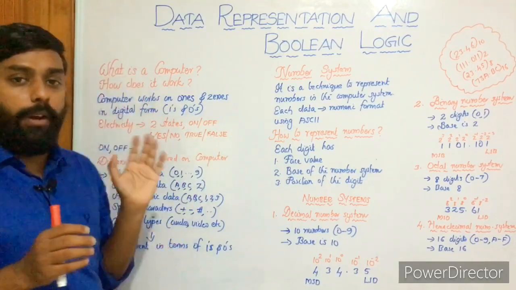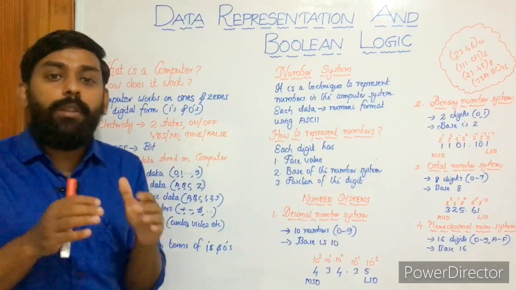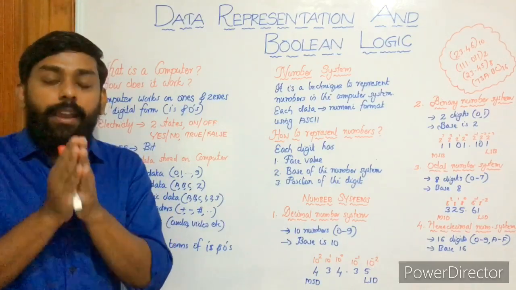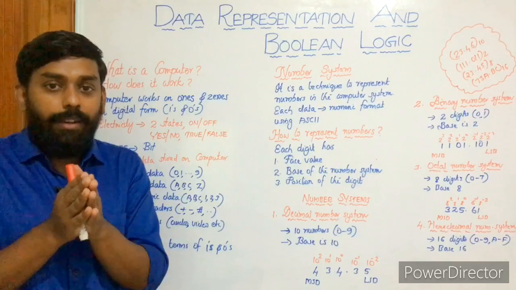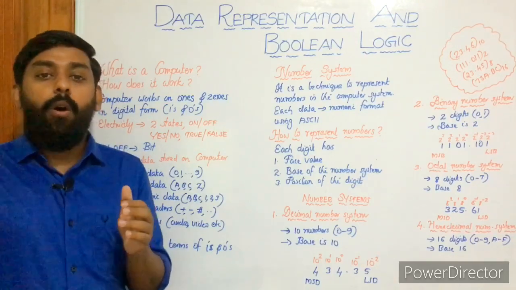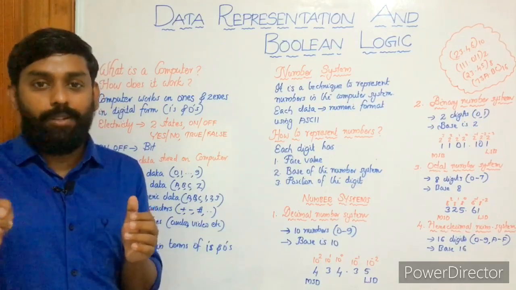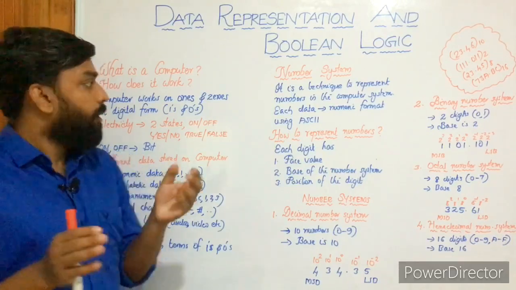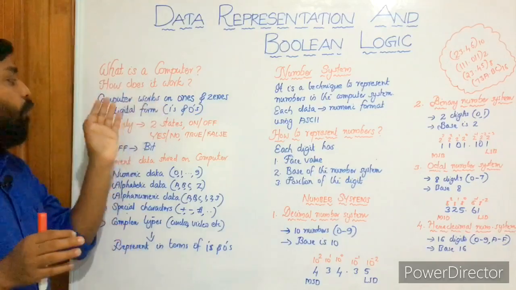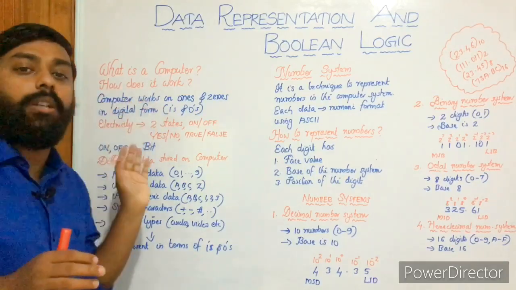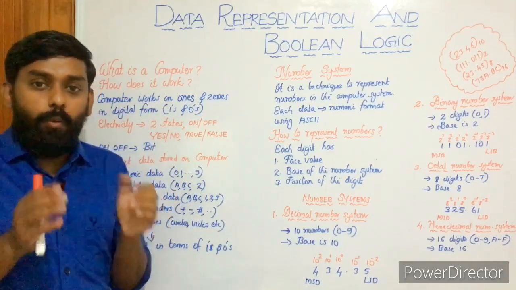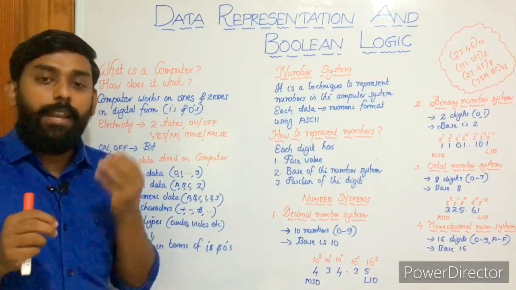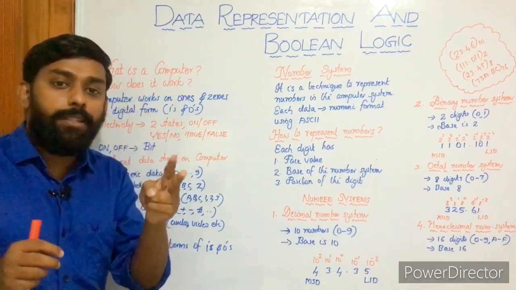Then how does it work? A computer works using electricity, and electricity has two states, on and off. So a computer works in on and off states. So a computer works on ones and zeros, or in digital format. You know what 1 and 0 are? 1 stands for the on state and 0 stands for the off state. In electricity, we have only two states, the on state and the off state.